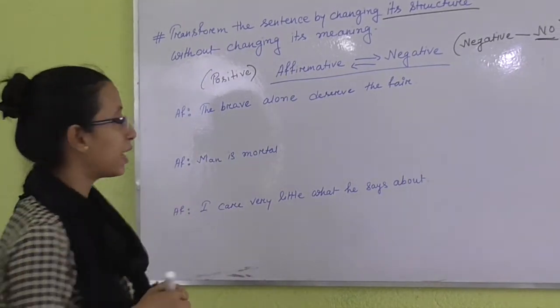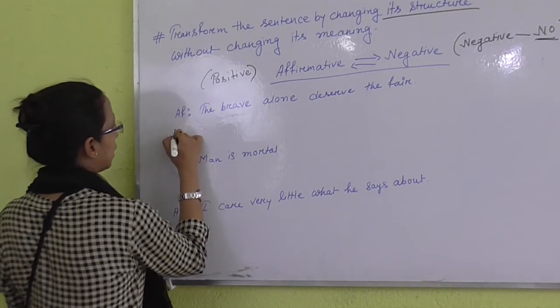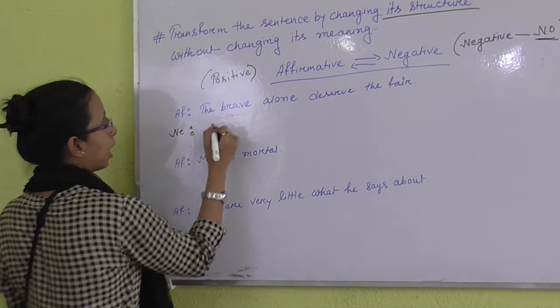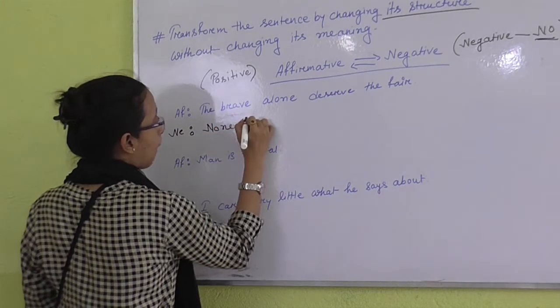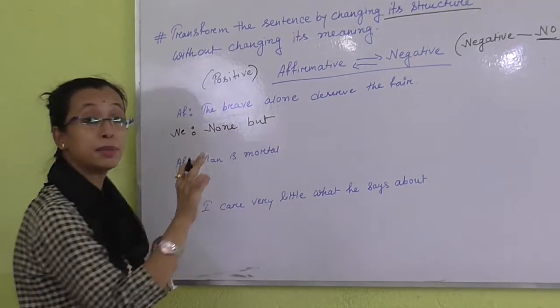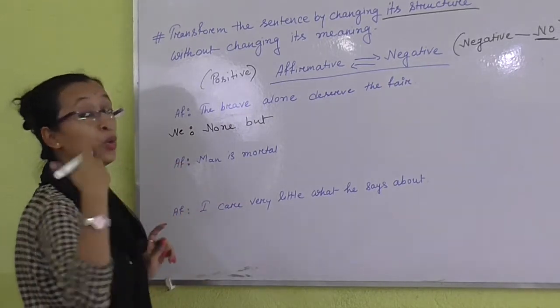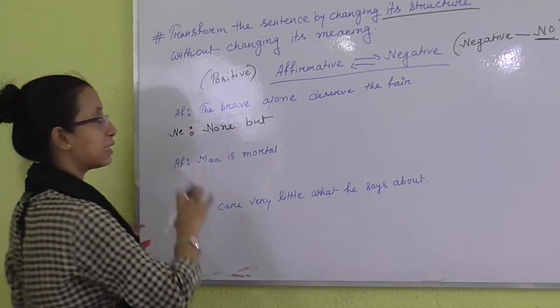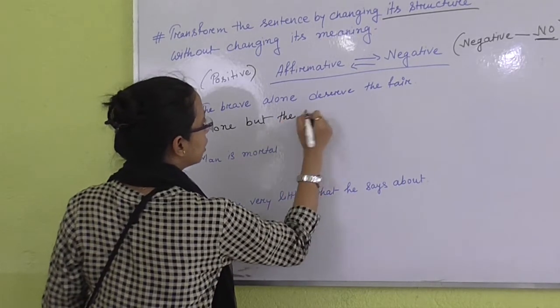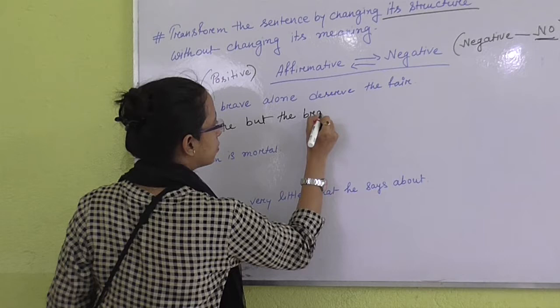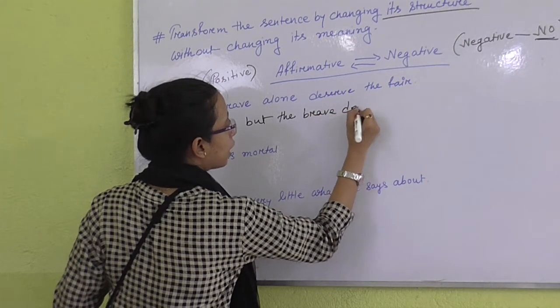So how can I write without changing the meaning? In negative, I can write none but. None means no one. None but who can get the fare? The brave can get the fare. So none but the brave deserve the fare.